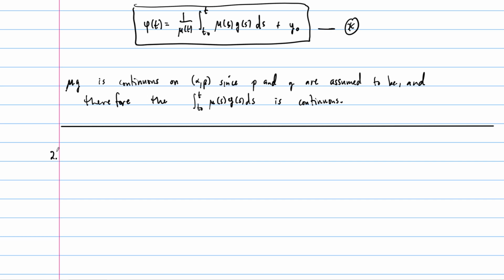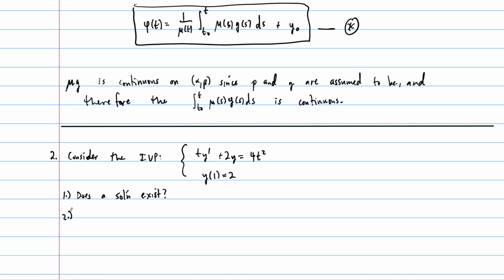Let's say we have the following initial value problem. Consider this initial value problem where the differential equation is t y prime plus 2y equals 4t squared. And the initial value, we're going to change this, but let's start with the initial value being y of 1 equals 2. And the question that I want to know here is, first of all, a couple of questions. Number one, does a solution exist? So can we find a solution? And if so, on what interval is the solution defined?